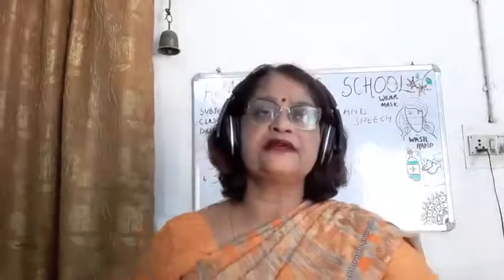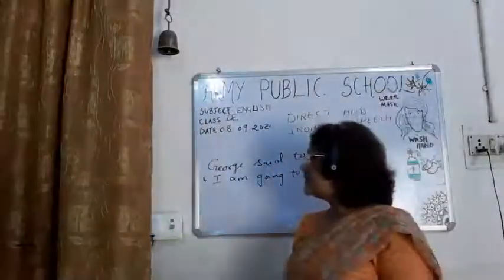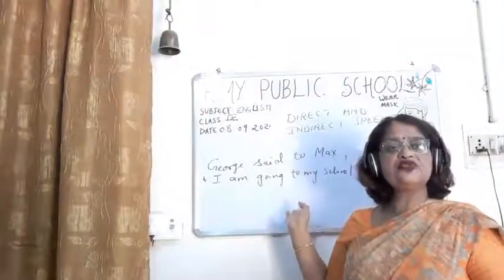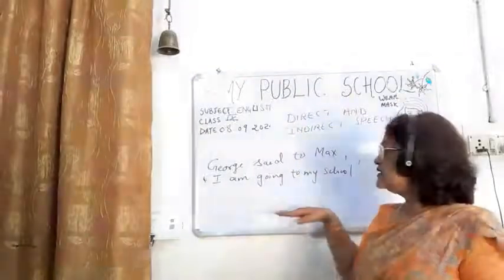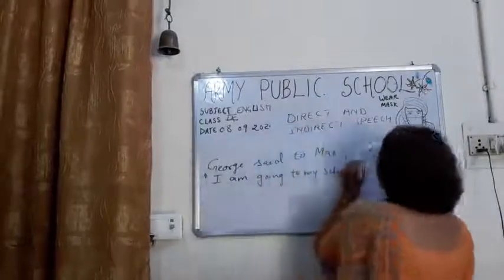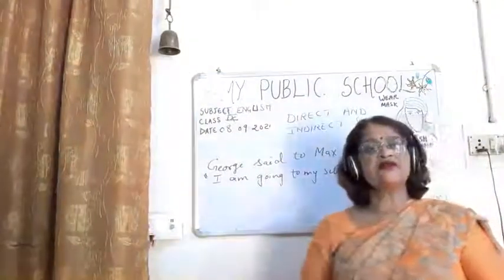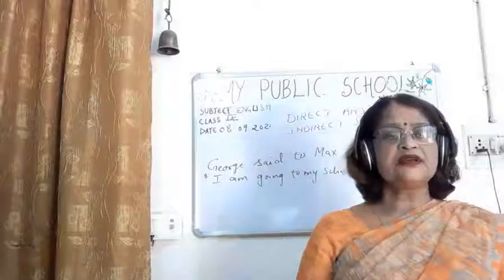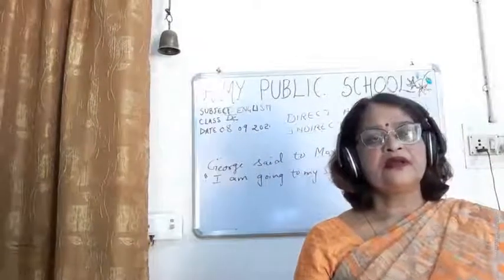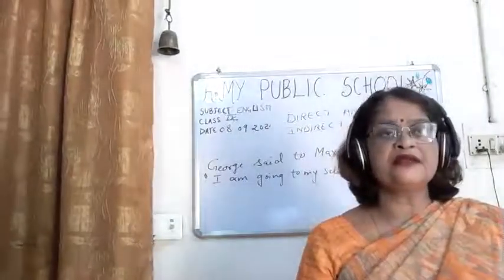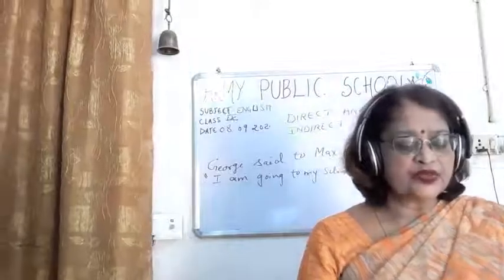You can see the two parts, which I will be explaining, and both parts are very important. So children, here is the sentence: George said to Max, "I am going to my school." If you look at this sentence, you will see that there are two parts in it. One is inside the inverted commas and the other is outside the inverted commas. The outside part is very important.